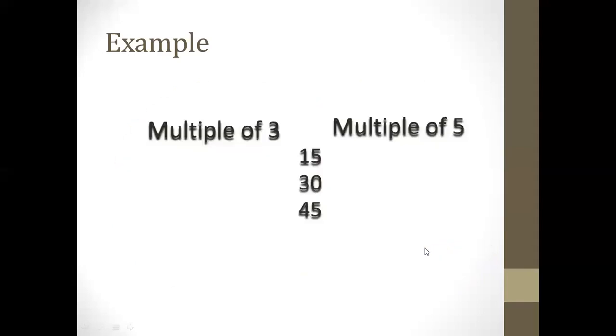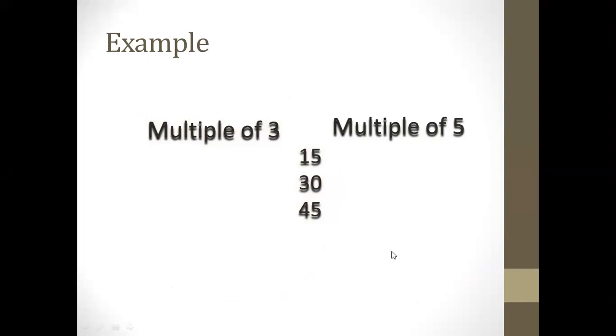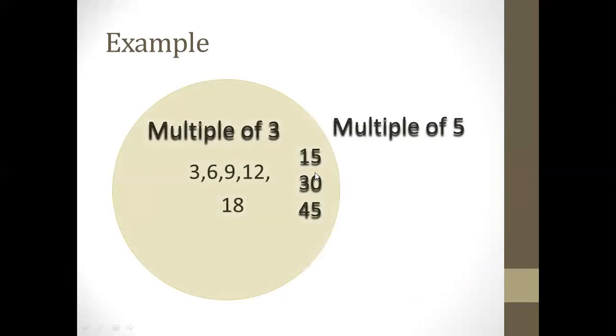Okay, guys, we have one more example, that is multiples of 3 and multiples of 5. What I did, guys, I wrote multiples of 3 and I represented that data in one of the circles.